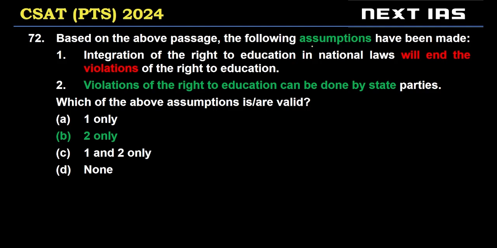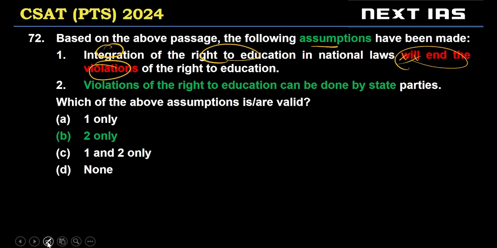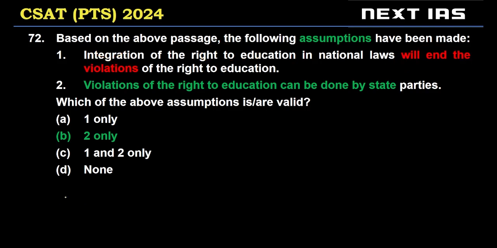Based on the passage, assumptions have been made. Let's look at statement 1. Integration of the right to education in national laws will end violation. So the claim that integration of the right to education will end violation is extreme, and has not been stated. We aren't told what will bring all violations to an end. All violations to end, ये concept discuss ही नहीं हुआ है passage में. So one is invalid.